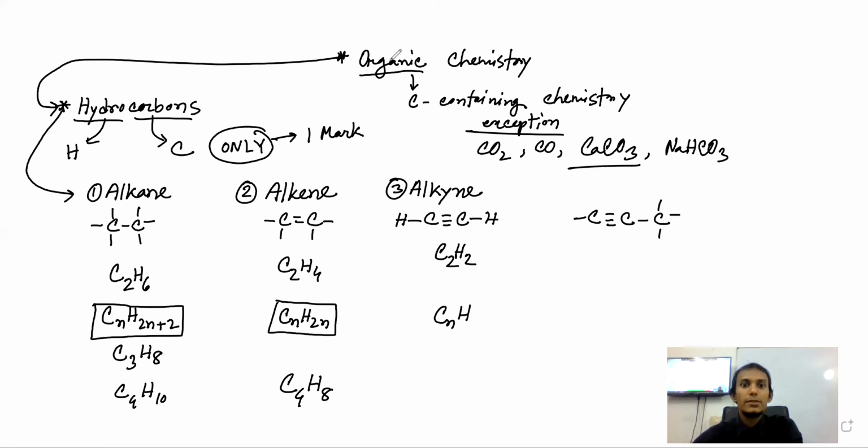I'm just discussing alkynes so that if someone asks you what alkynes are, you should not jump from the sky. It's basically one of the hydrocarbons. So we have 3 hydrocarbons only: alkanes, alkenes, and alkynes. Other than these 3, we don't have any other hydrocarbon. There can be single bonded hydrocarbon, double bonded hydrocarbon, and triple bonded hydrocarbon. That's it, done. Any question after this?